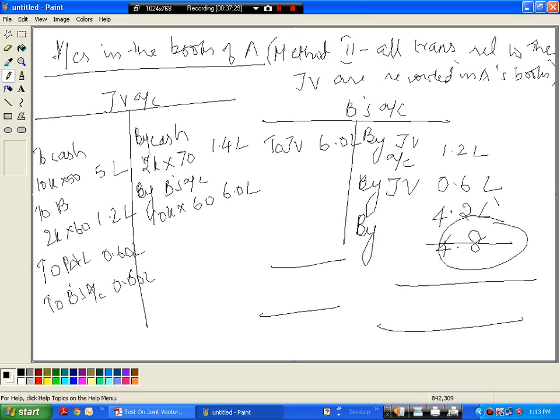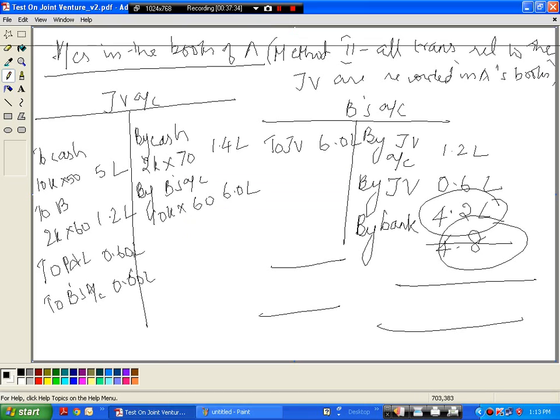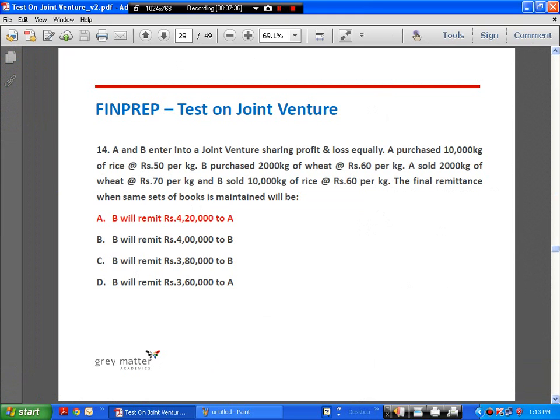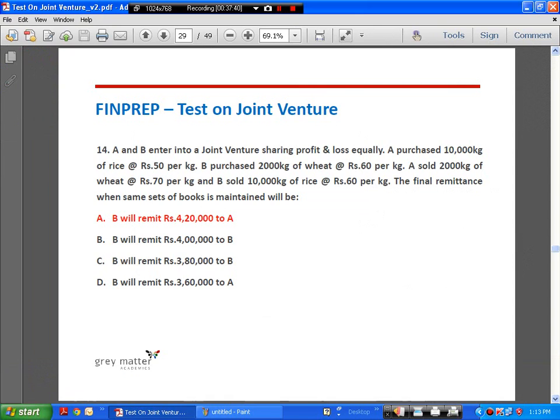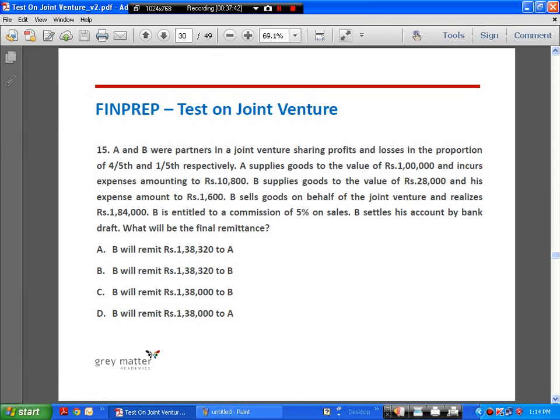4.2 lakhs by bank. Okay, so B has to remit 4.2 lakhs to A. Now let's go to the next question.